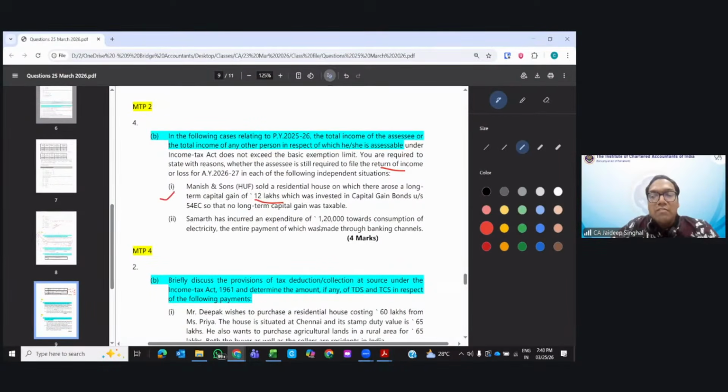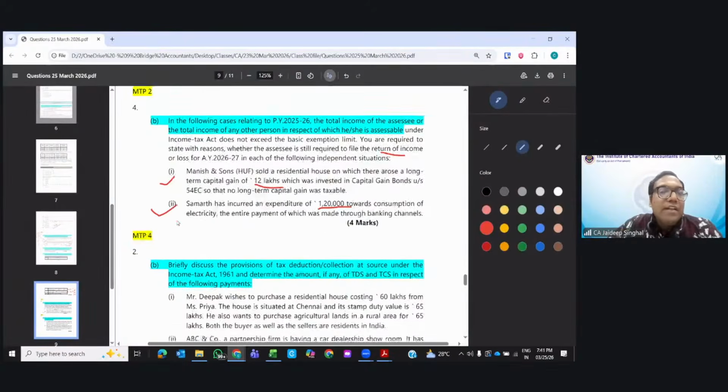Then Smart incurred an electricity expenditure of 1,20,000. What is the limit for electricity expenditure? Exceeding 1 lakh. So the return filing is required.